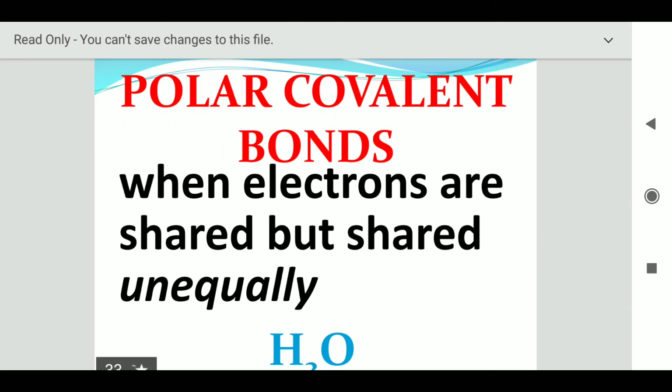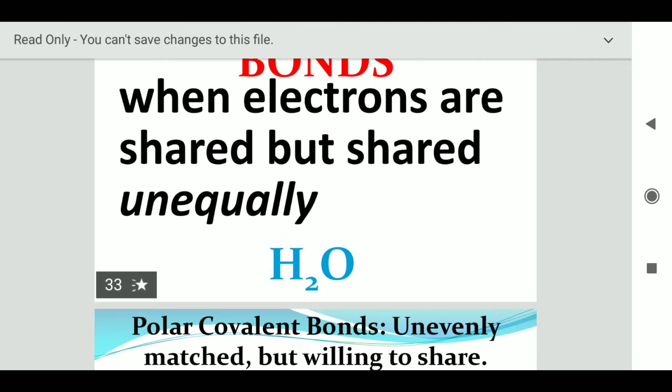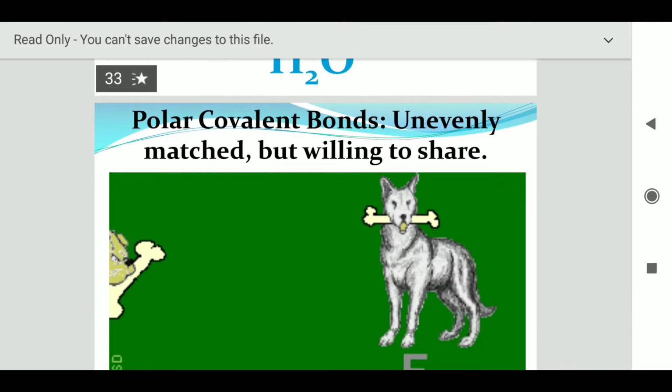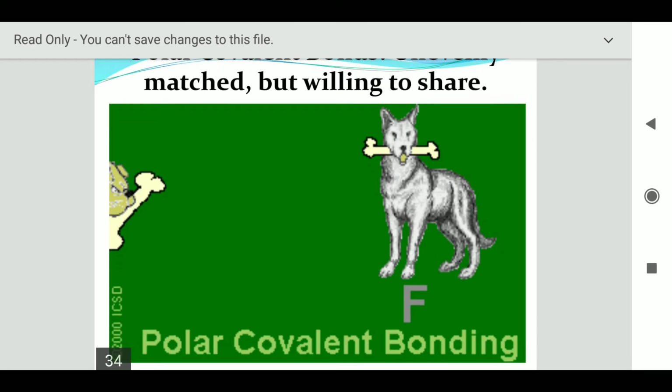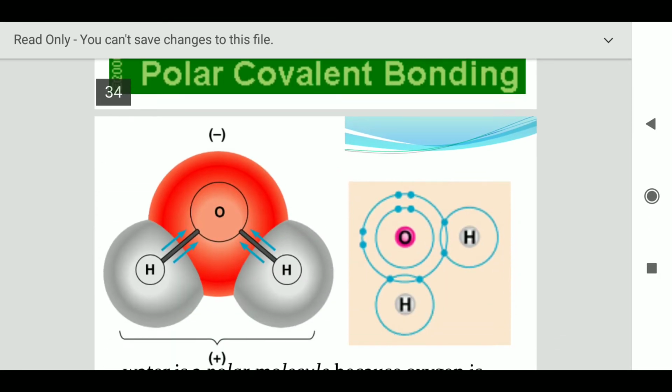Now talking about polar covalent bonds, here I have given an example of water. When electrons are shared but shared unequally, there is an unequal pairing of electrons. I have given an example, polar covalent bond: unevenly matched but willing to share. I have shown it through a fox and a dog, both having bones in their mouth, but they are not ready to share. So this is one of the major examples. Now moving on to the next one.